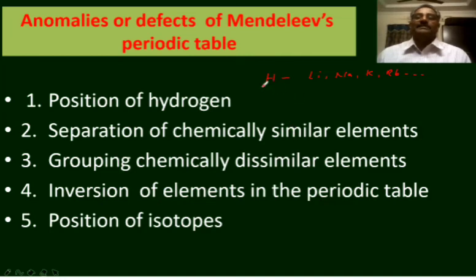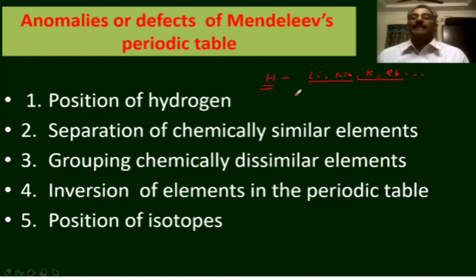The properties of hydrogen are not exactly similar to the properties of these alkali metals. Hydrogen is a non-metal, whereas these elements are metals. Though both of these possess unipositive ion, both of these possess a tendency of losing of electrons.